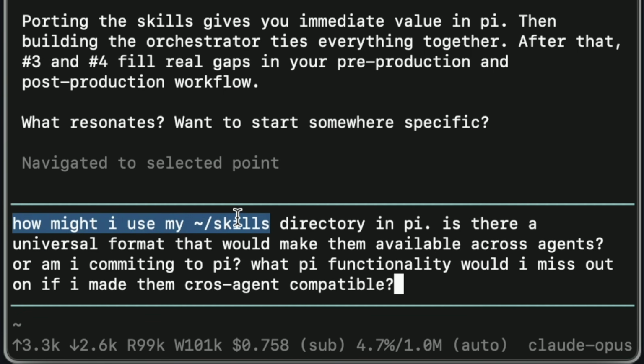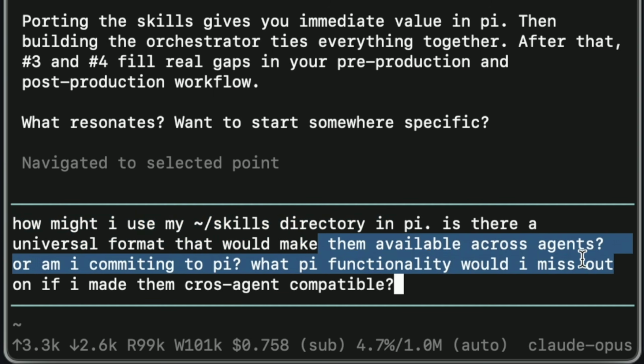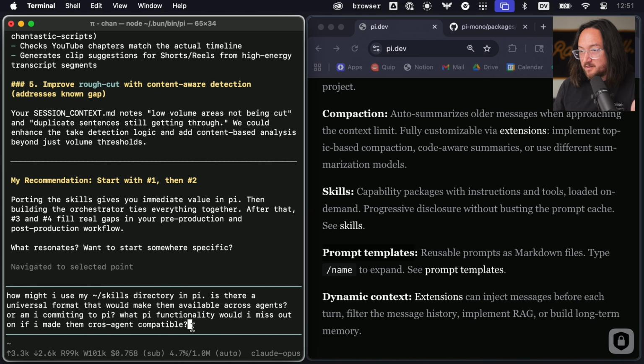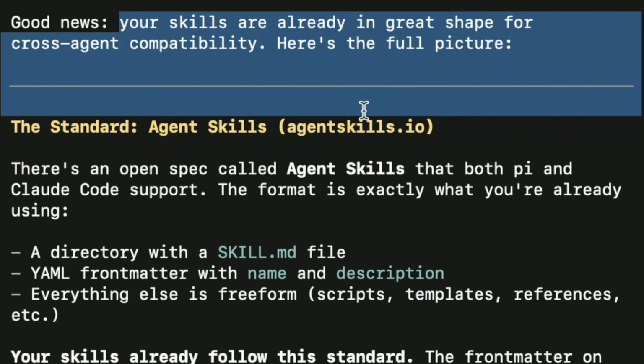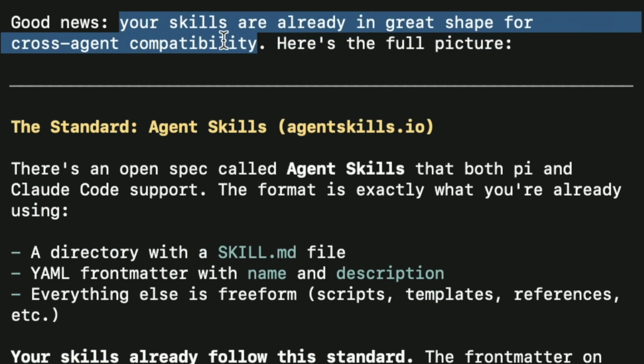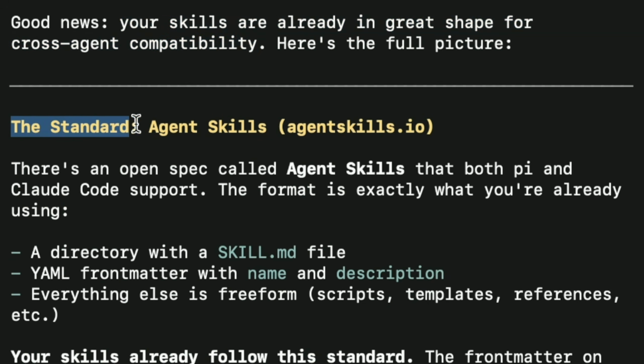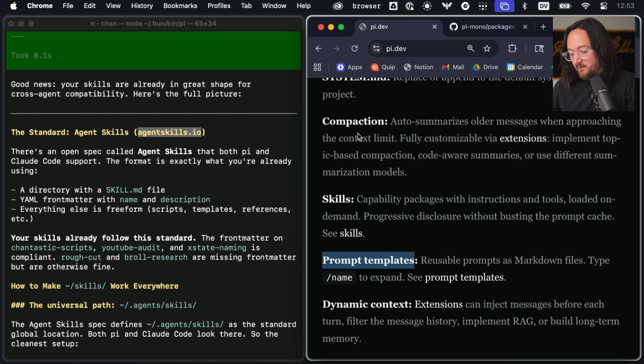Okay, how might I use my user skills directory in Pi? Is there a universal format that would make them available across agents, or am I committing to Pi? What Pi functionality would I miss out on if I made them cross-agent compatible? YOLO. Whoa, this is a big one. So your skills are already in great shape for cross-agent compatibility. Here's the full picture. The standard, agentskills.io. So apparently this is a format recommendation, I guess.